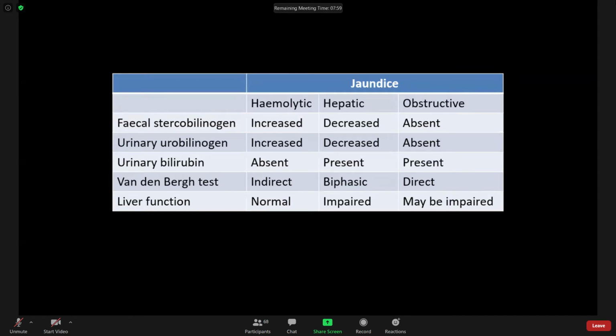So in the urine, bilirubin can be seen in hepatic jaundice as well as in obstructive jaundice. And the Van den Bergh test, I have already said, in hemolytic jaundice it is indirect positive. In hepatic it is biphasic, whereas in obstructive it is direct positive.